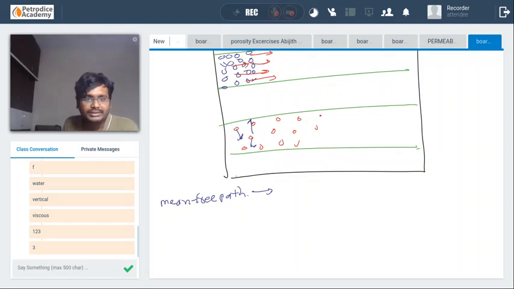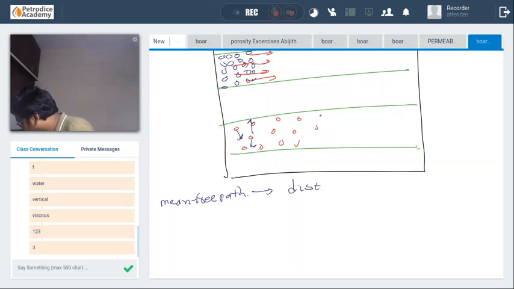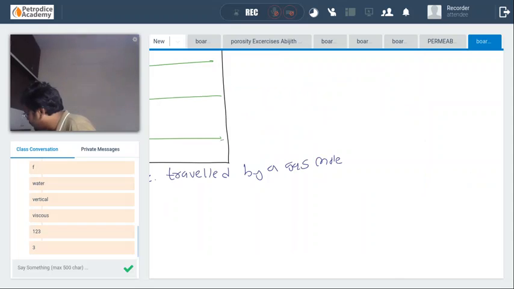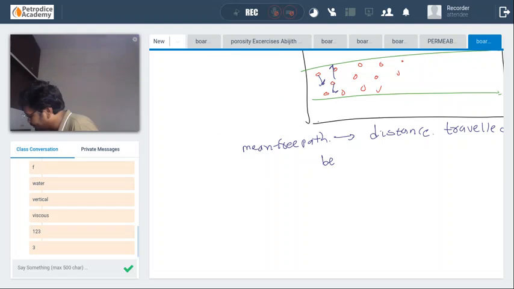How do you define the mean free path? A mean free path is defined as the distance traveled by a gas molecule between two interactions.